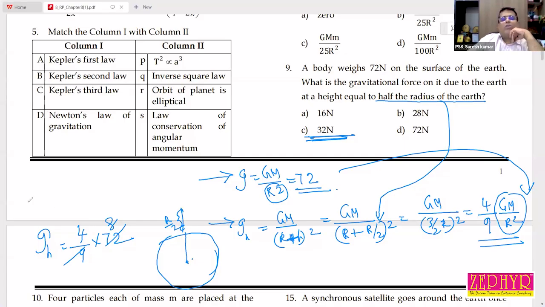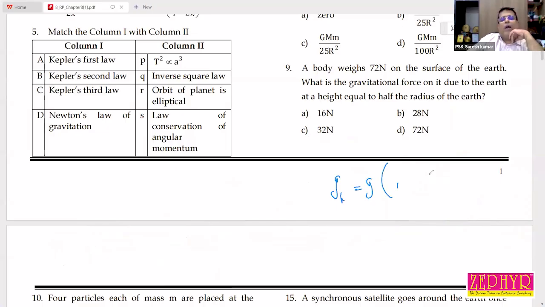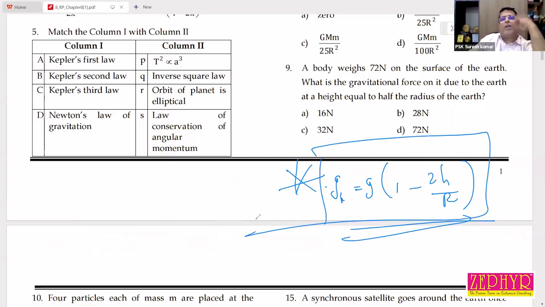Maybe someone knows this equation: g_h is equal to g into (1 minus 2H by R). Don't use this equation here, because this equation is applicable only when you are taking the body to a very small height. Okay. Yes, sir.